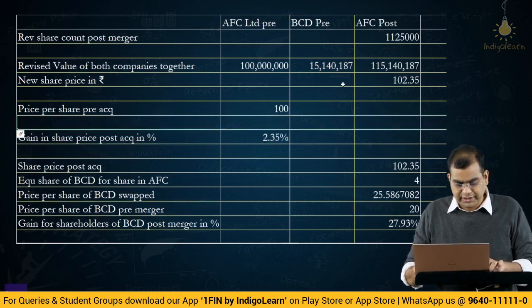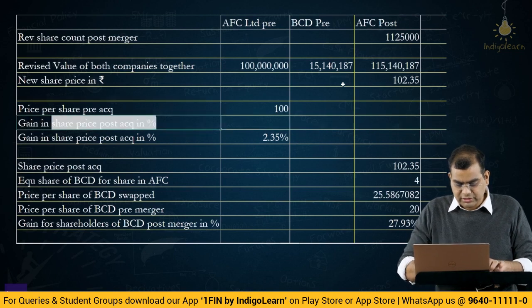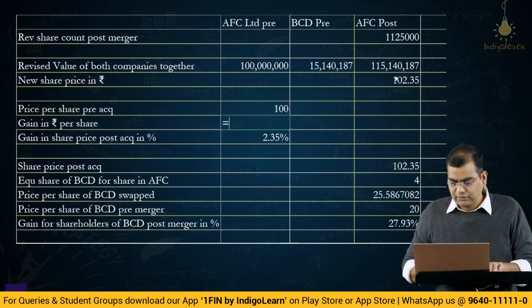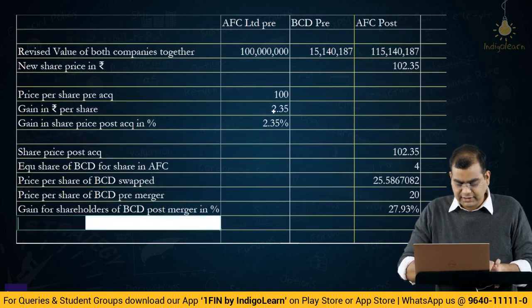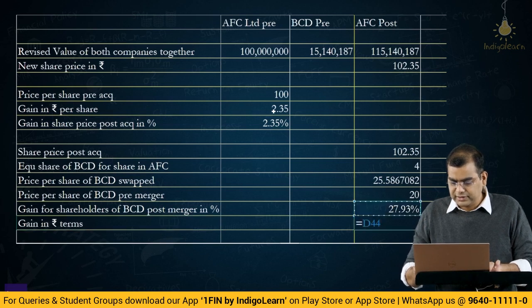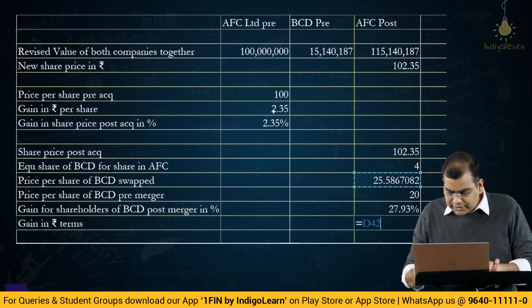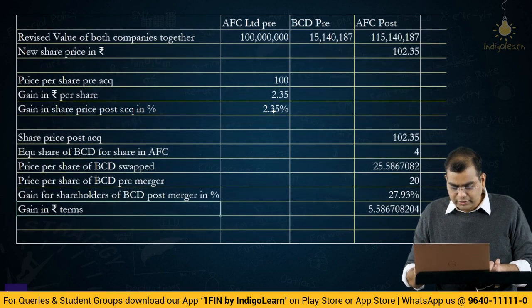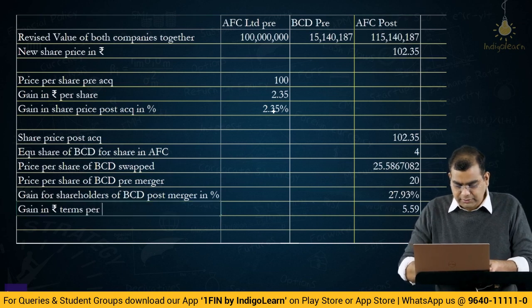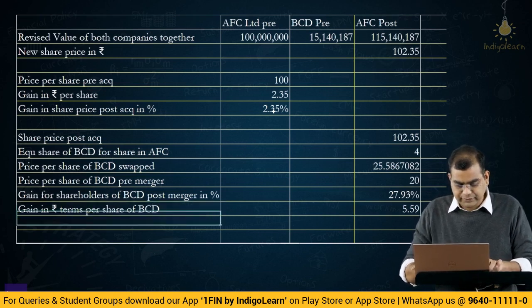If you do this in rupee terms, the gain in rupees per share is how much? It's simply 102.35 minus 100, which is 2.35. Now for BCD, the gain in rupee terms is 25.58 minus 20, which is 5.58 per share of BCD.